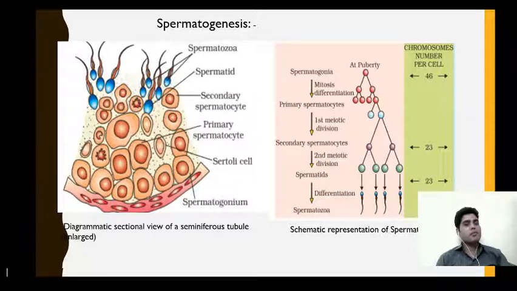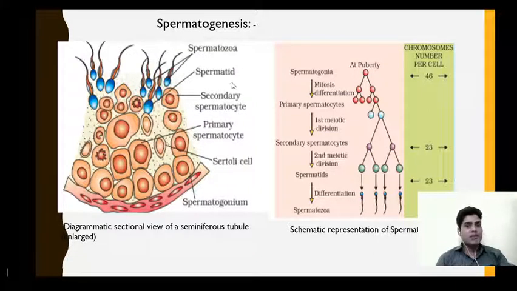Now these secondary spermatocytes undergo the second meiotic division, and that leads to the formation of the next structure, known as spermatids. These spermatids are 4 in number. They are haploid in nature, so again they have a chromosome number of 23.